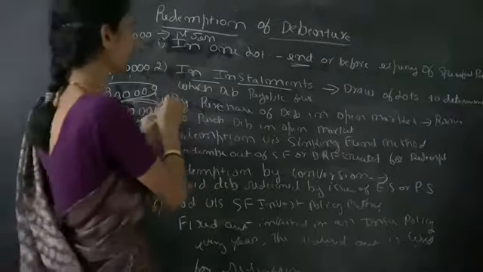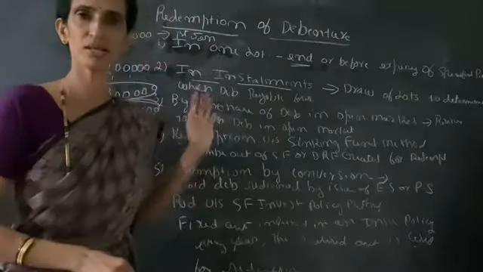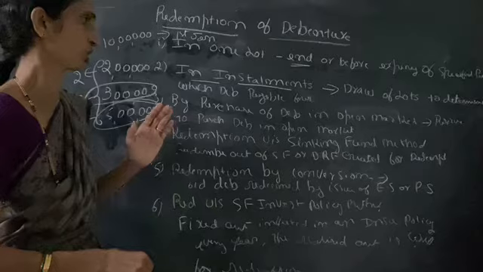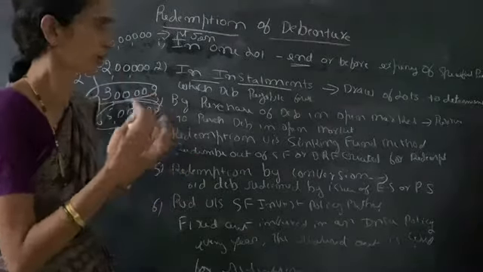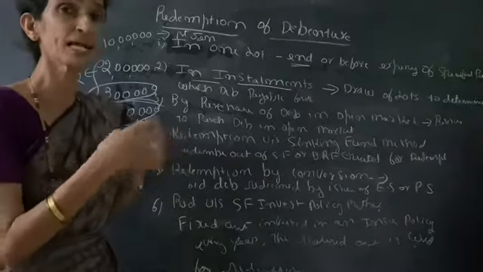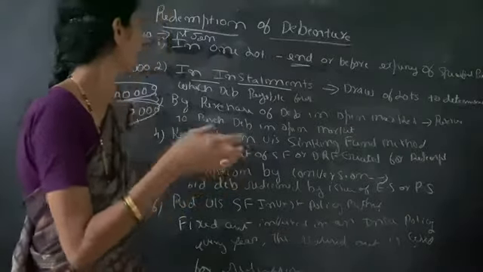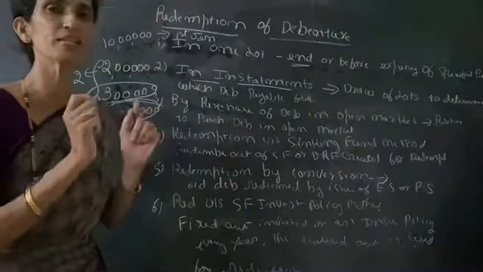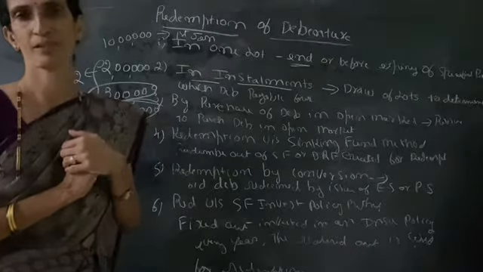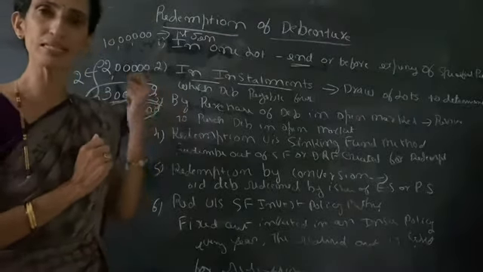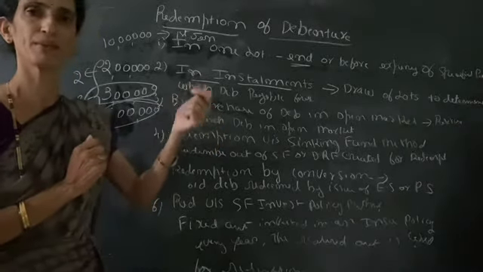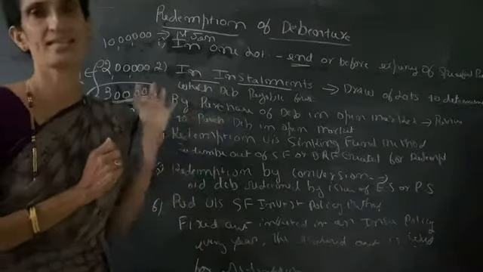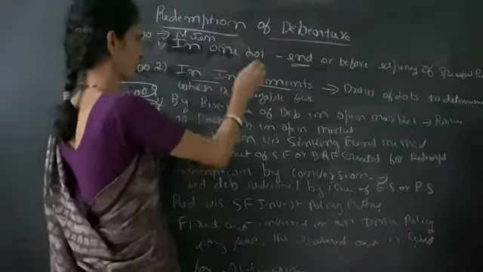So it is redeemable by installment. It is called redeemable by installment. That means by drawing a lot and by paying the installment of debentures, determining which debenture should be payable first. By drawing a lot, it will determine which type of debenture should be payable first, and the next, like that. So it is in installments.